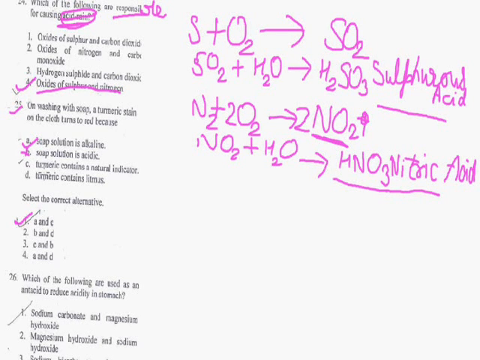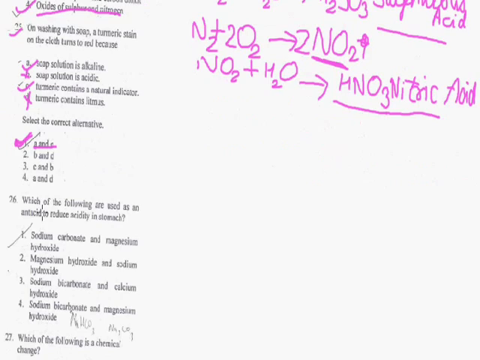Is soap solution acidic? No, this is the wrong option. Turmeric contains a natural indicator. Yes. Turmeric contains litmus? No. So the correct alternatives are option A and C. Okay. Come to the next question.